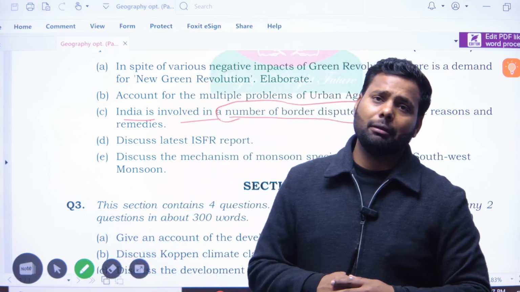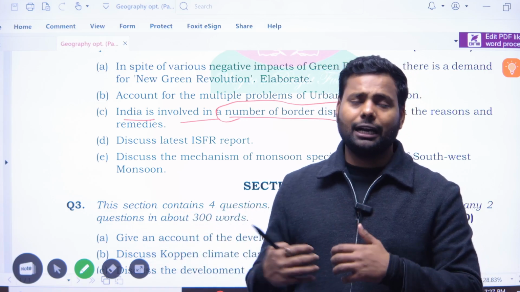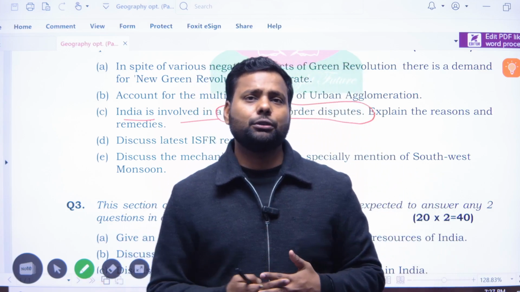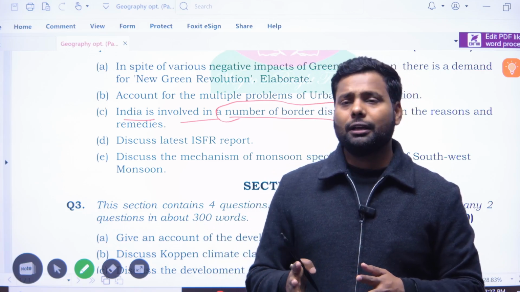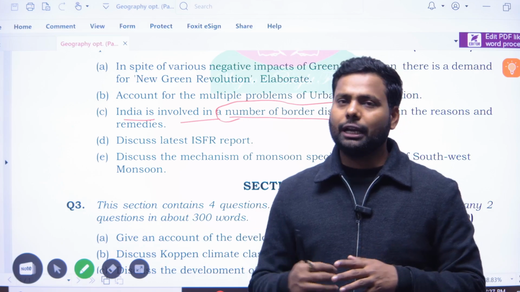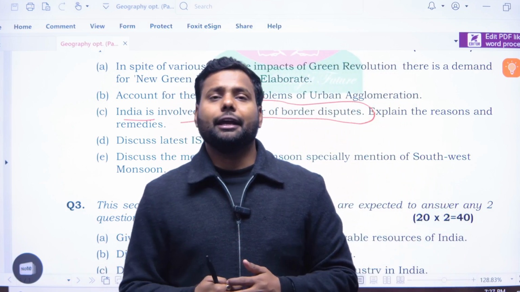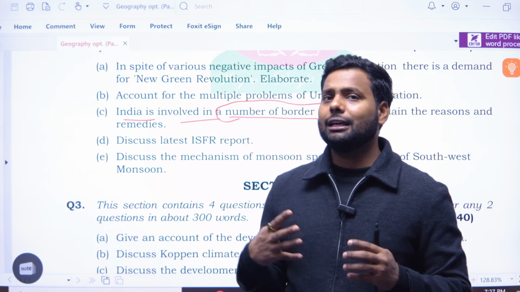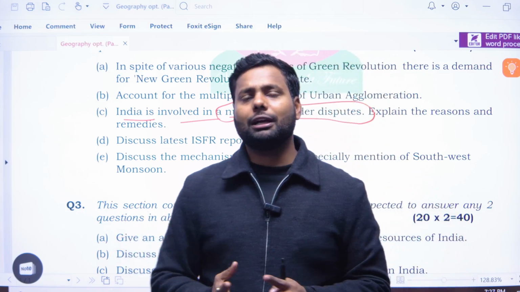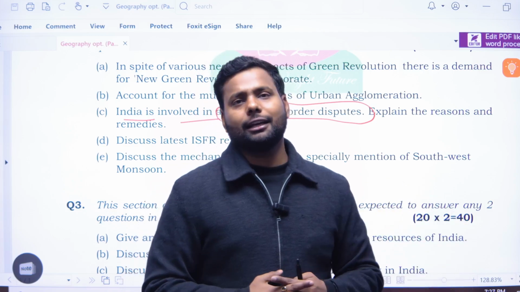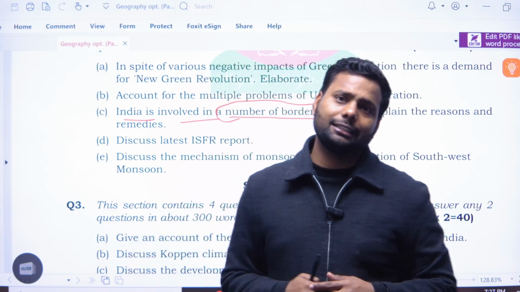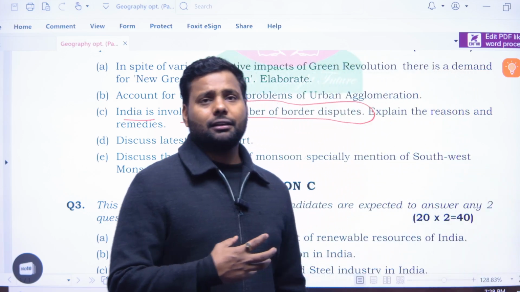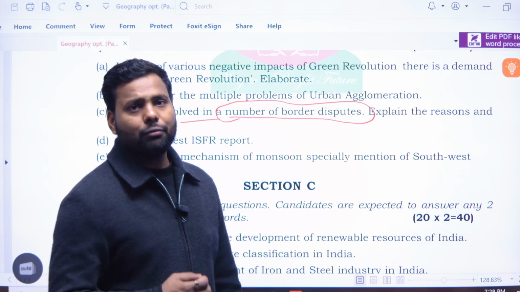In Aksai Chin, we have confrontation with China. In Ladakh, we also have confrontation with China. In Nepal, we have a land dispute over Kalapani and some other regions of Uttarkashi district of Uttarakhand. In Arunachal, we also have a land dispute, and sometimes China claims that the northern part of Arunachal is an integral part of China. So it is also a kind of challenge. In Myanmar, we have a land dispute and terrorist migration. It is a route of terrorist migration.